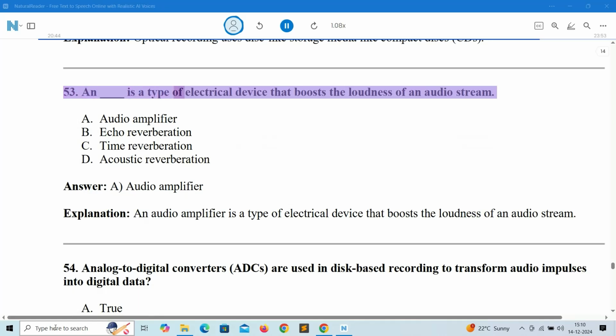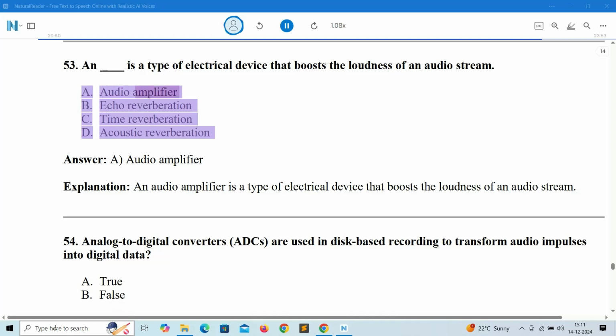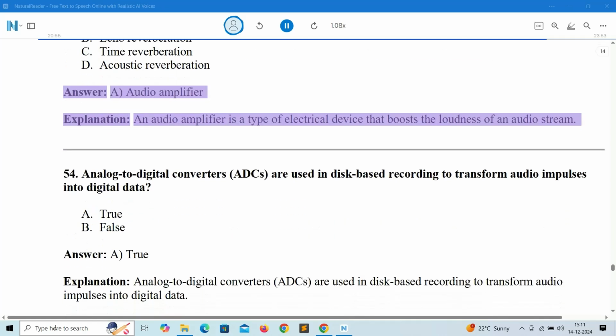53. An is a type of electrical device that boosts the loudness of an audio stream. A. Audio amplifier. B. Echo reverberation. C. Time reverberation. D. Acoustic reverberation. Answer: A. Audio amplifier. Explanation: an audio amplifier is a type of electrical device that boosts the loudness of an audio stream.